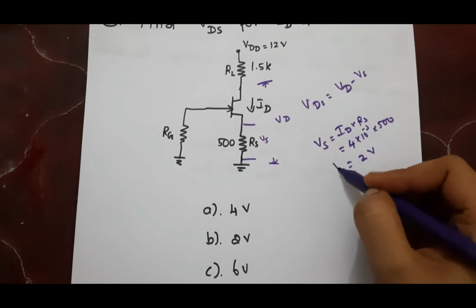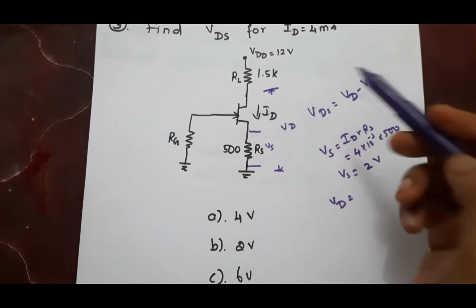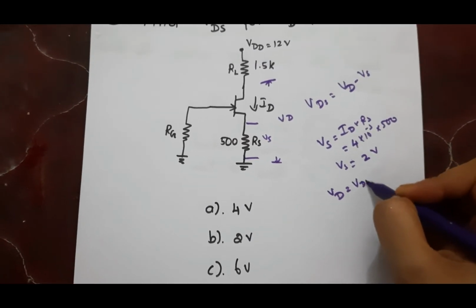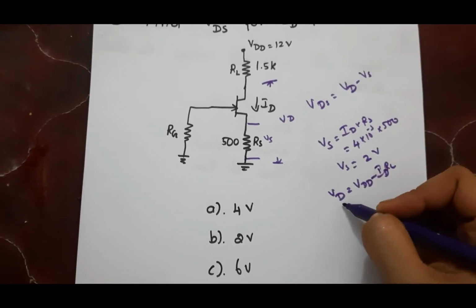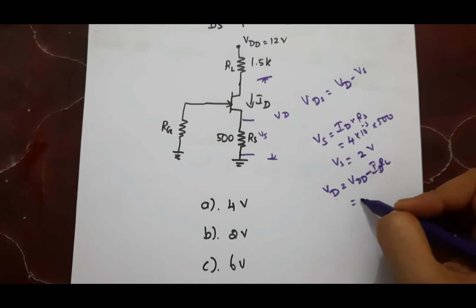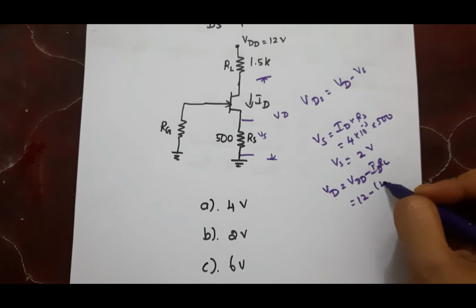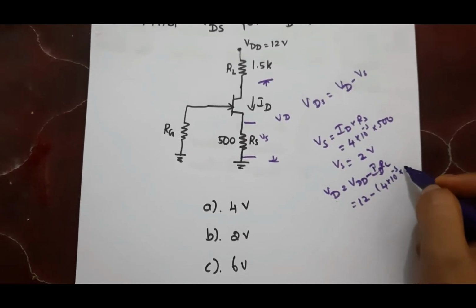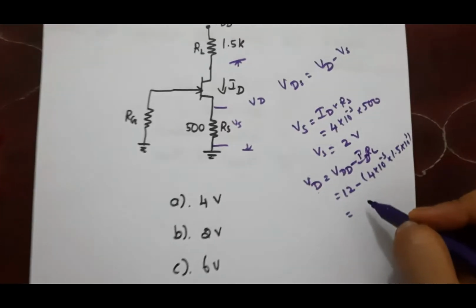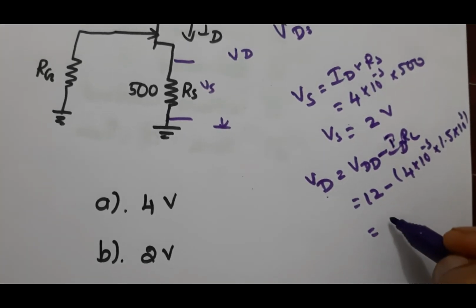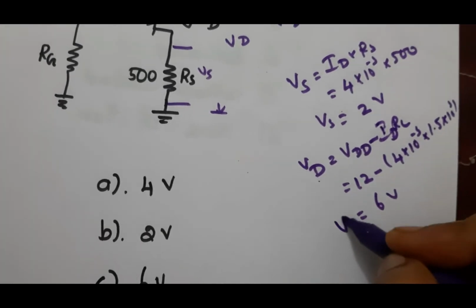So we will get 2 volt, and this is VS. And VD, consider this loop, we will get VDD minus ID RL, and this will give the VD value. And VDD is 12 volt and ID is 4 milliamps and RL is 1.5 K. So solving this, we will get 6 volt. So this is VD.